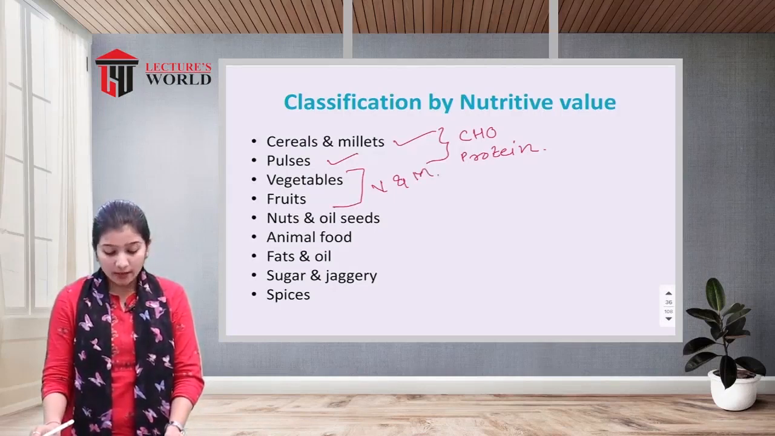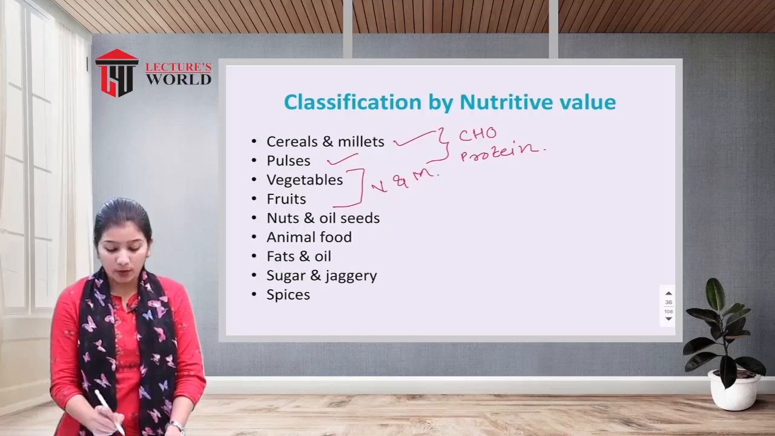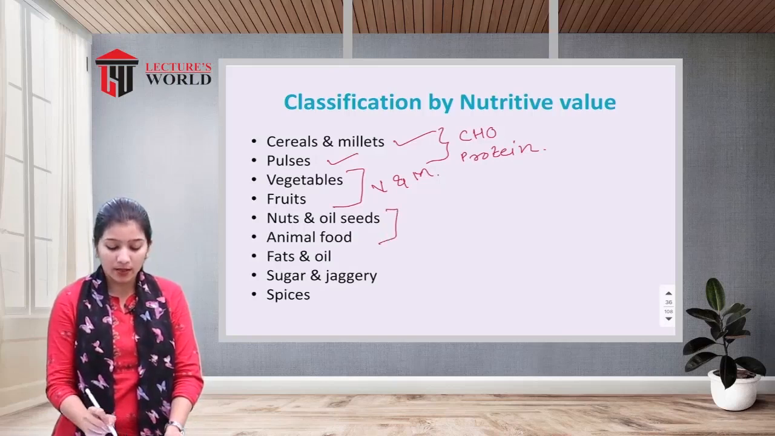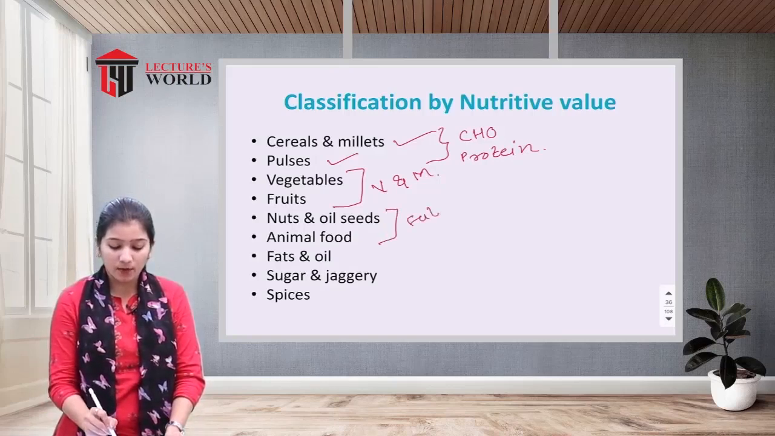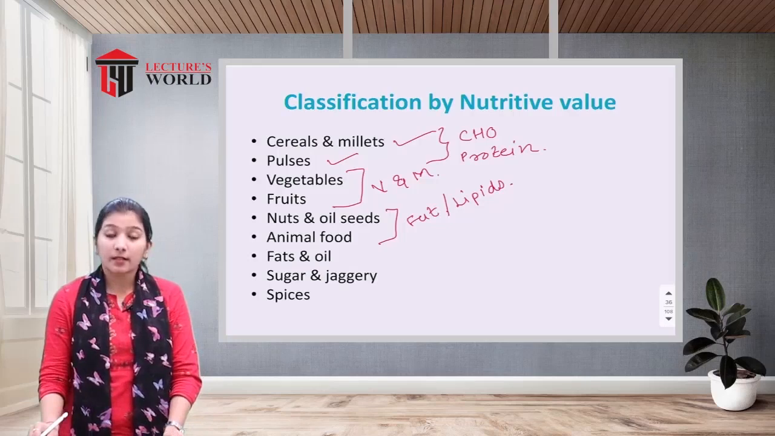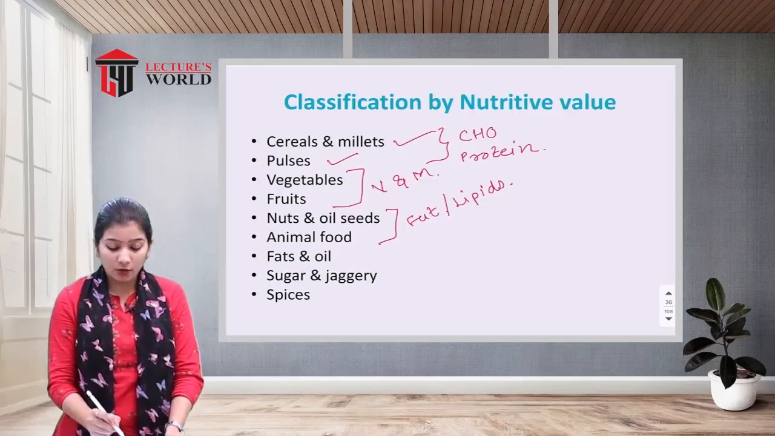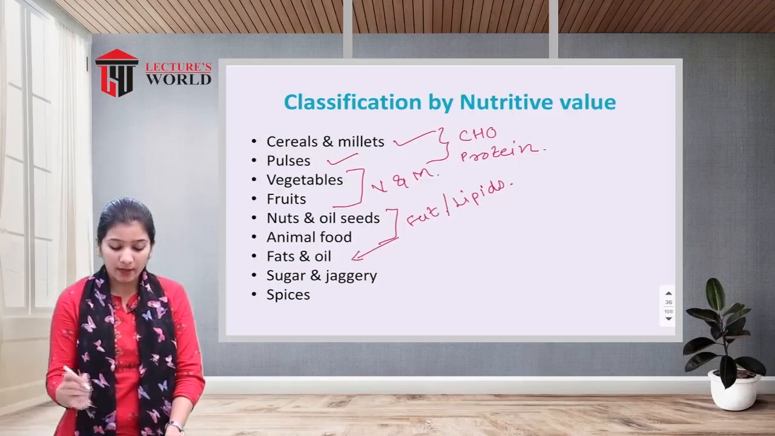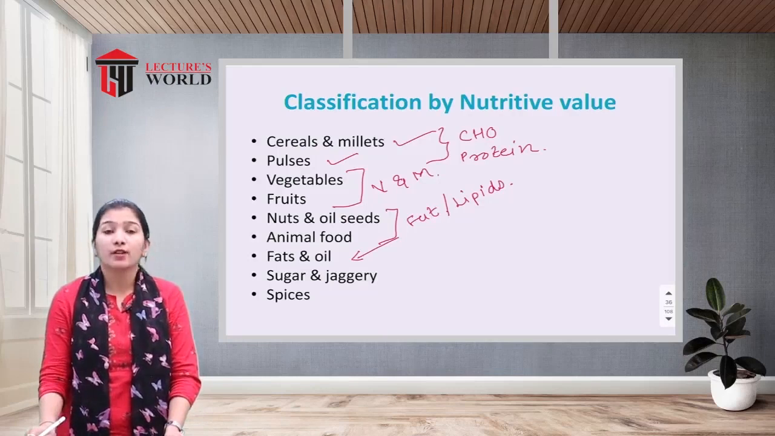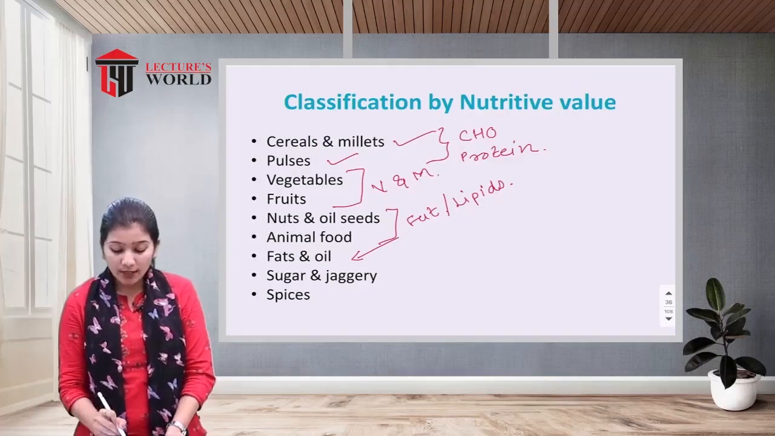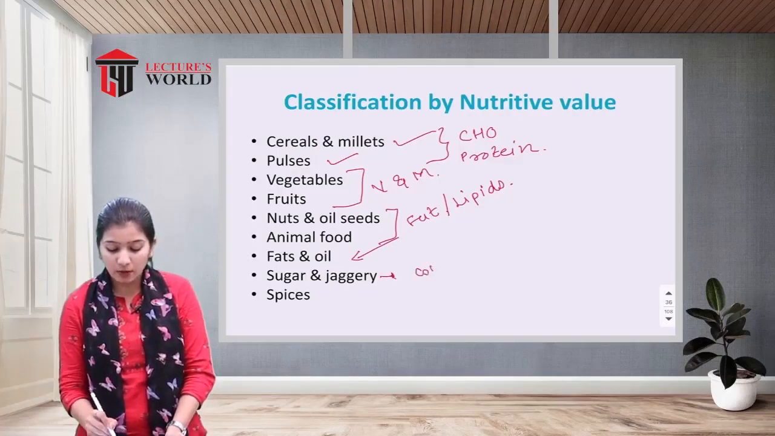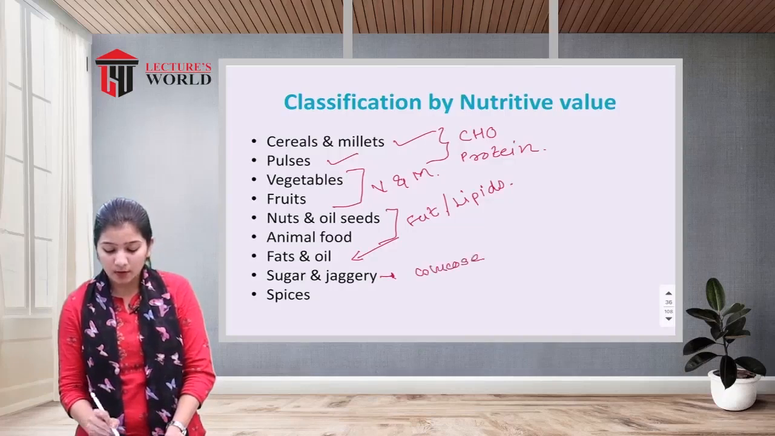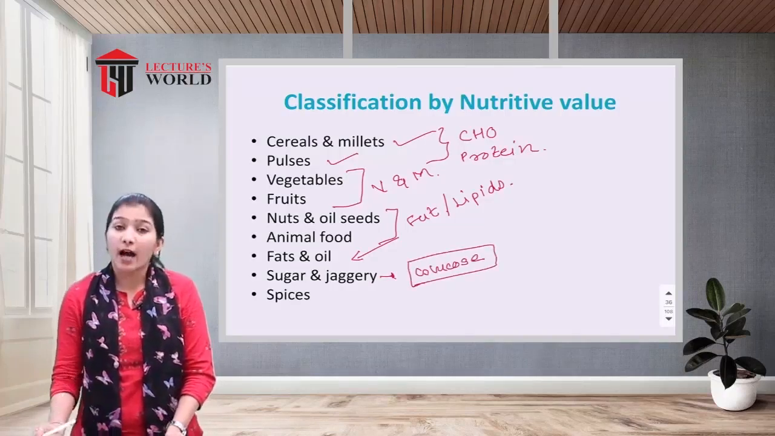Nuts and oilseeds and animal food: from these you will get the maximum amount of fat, or we can say lipids. Another is fats and oil, from which you also get fat and lipids. Next is sugar and jaggery. From sugar and jaggery you will get glucose. Glucose is also one type of carbohydrate.